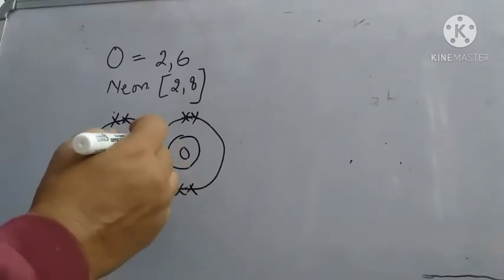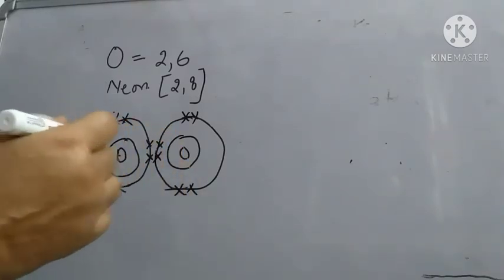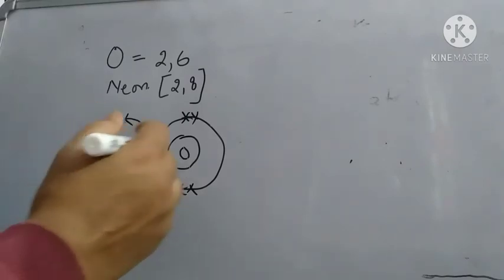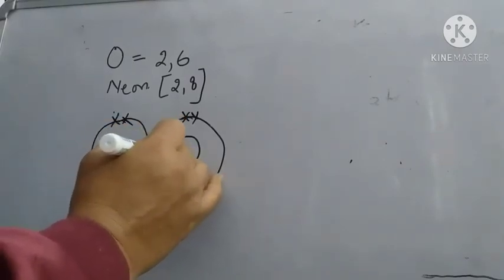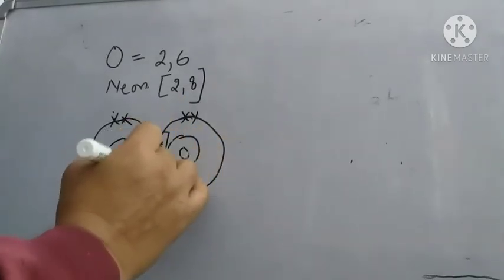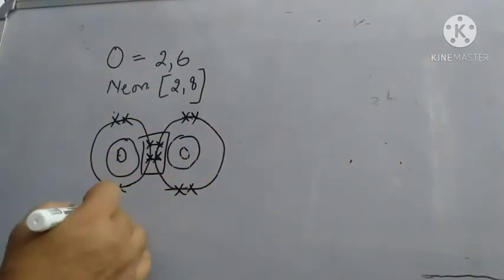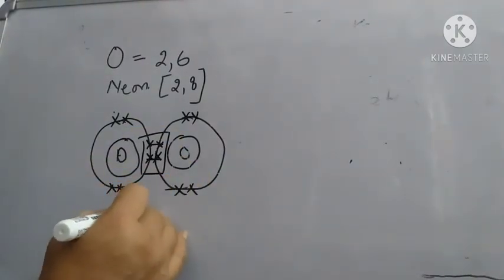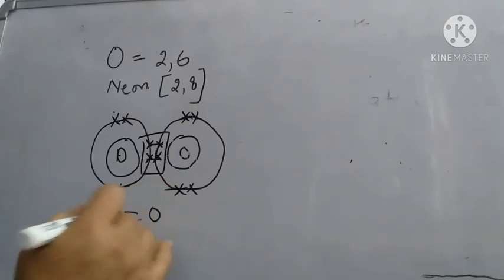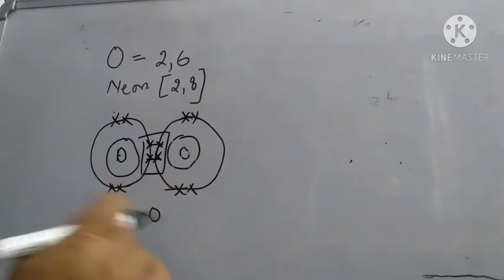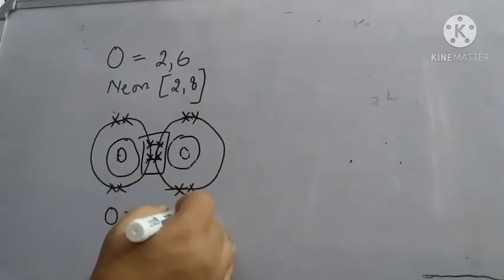So now the sharing between two pairs of electrons will take place, leading to the formation of double covalent bonding. So the oxygen molecule is formed by the double covalent bonding between the atoms of oxygen.